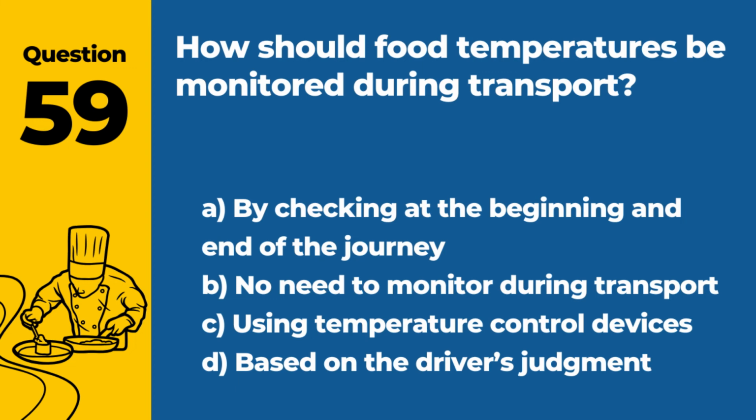Question 59. How should food temperatures be monitored during transport? A. By checking at the beginning and end of the journey. B. No need to monitor during transport. C. Using temperature control devices. D. Based on the driver's judgment. Answer: C. Using temperature control devices. This ensures food remains at safe temperatures.